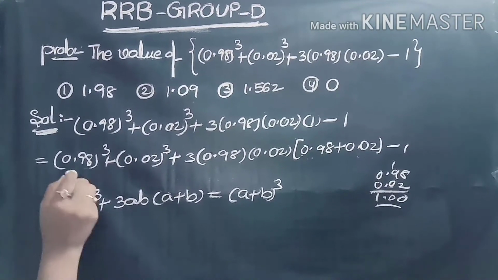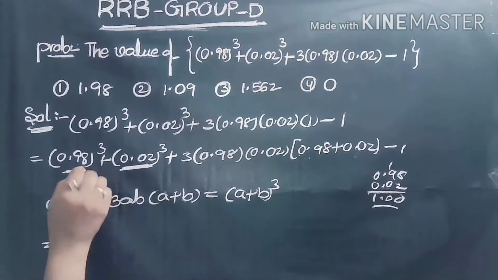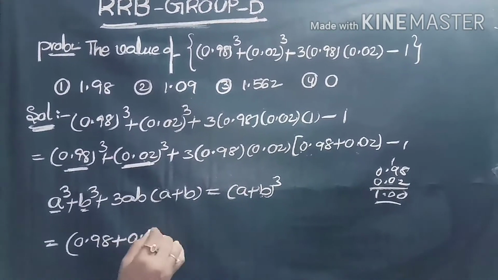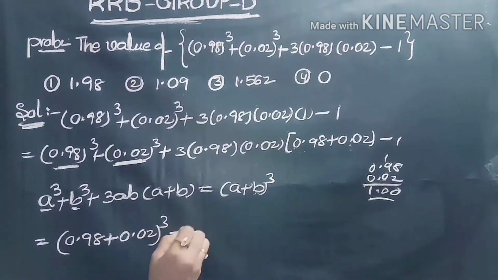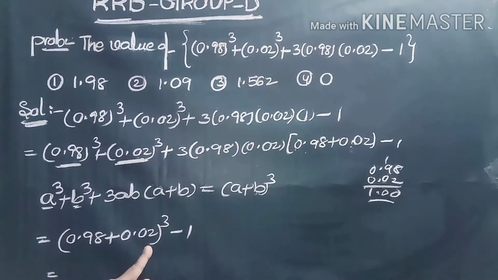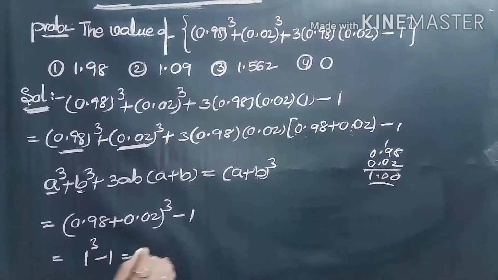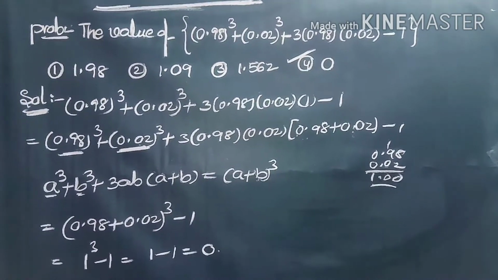Here in place of a we have 0.98 and in place of b we have 0.02. This total value becomes a plus b whole cube minus 1. Now 0.98 plus 0.02, the sum of the two numbers, is equal to 1. 1 cube minus 1, that is 1 minus 1, is equal to 0. That is the last option.